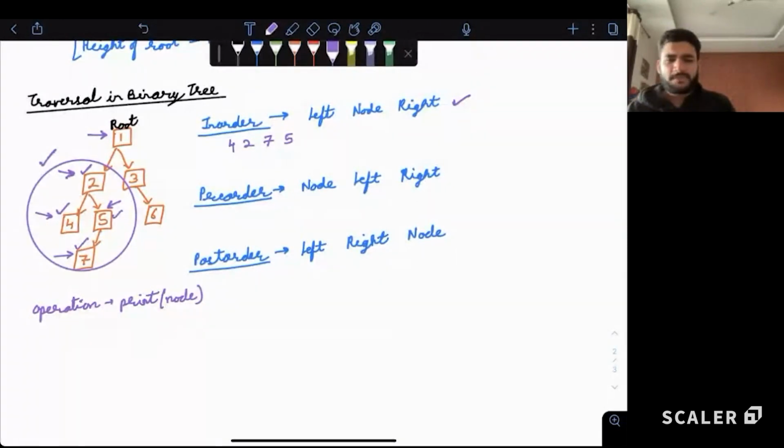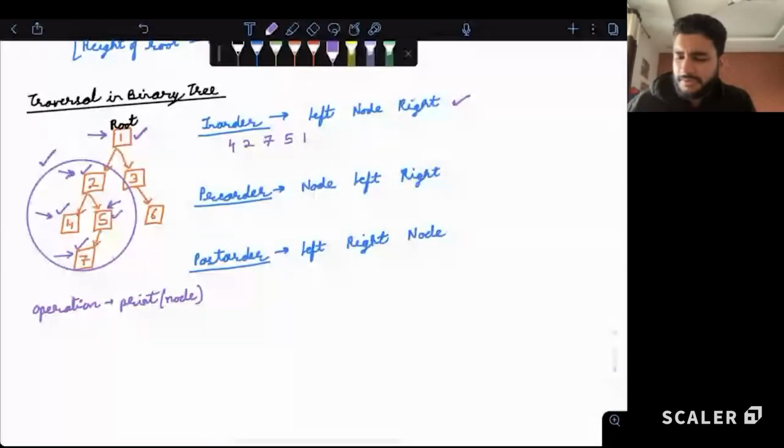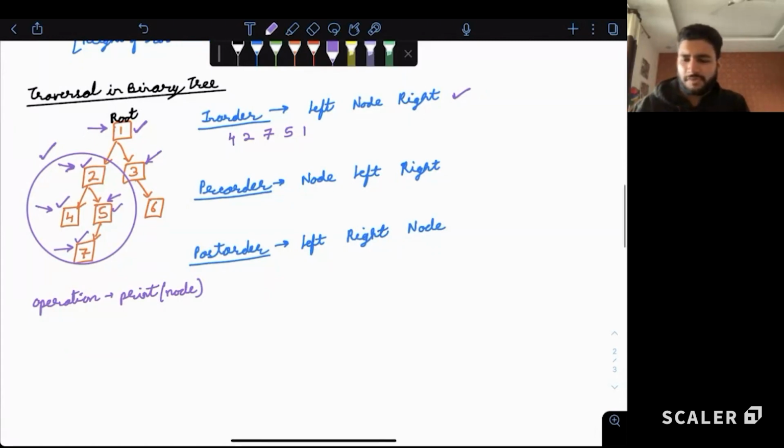Can we say now 1 can give priority to itself? 1 will say, my entire left subtree is done, I'm happy, so let me give myself priority. Yes, so I'll give 1 priority. Now 1 will say, let's move right, so we'll move to 3. For 3, we don't have a left child, so 3 can give priority to itself, so 3 will be printed. And in the end, we'll move to the right side of 3, that is 6. 6 does not have a left child, so we give priority to 6 and 6 will be printed.